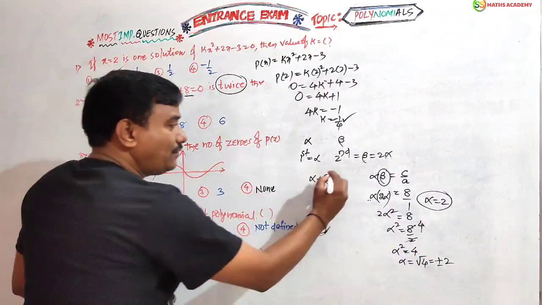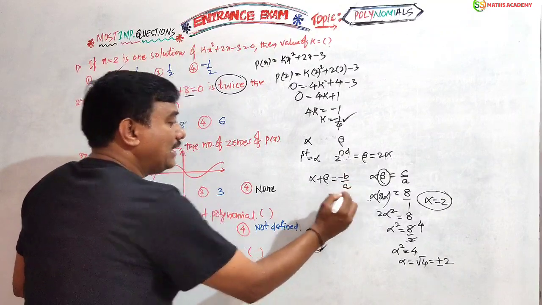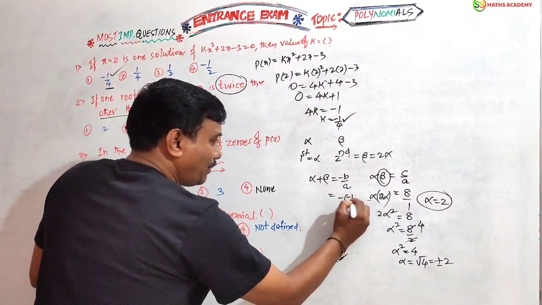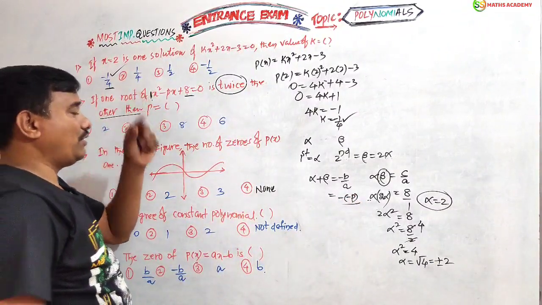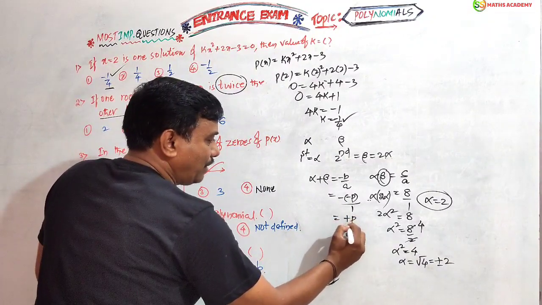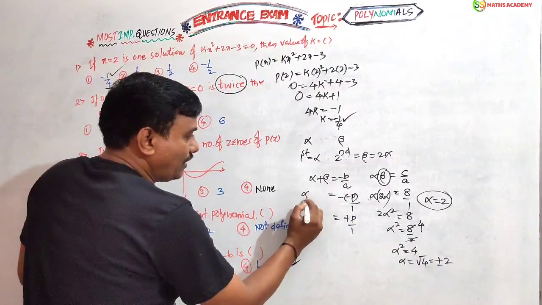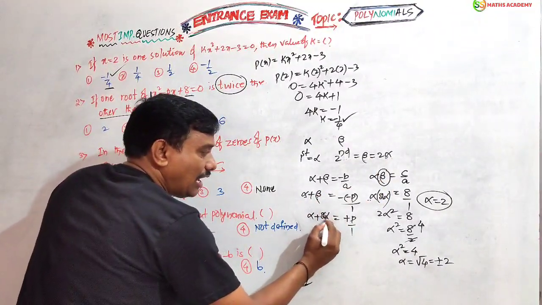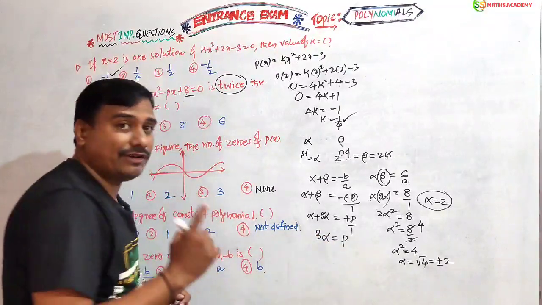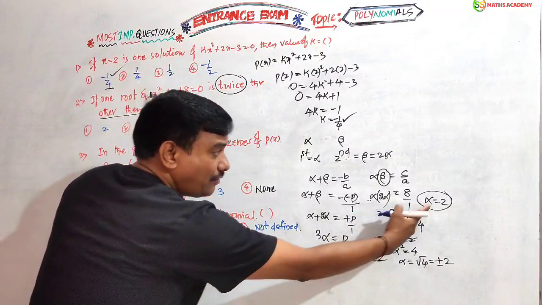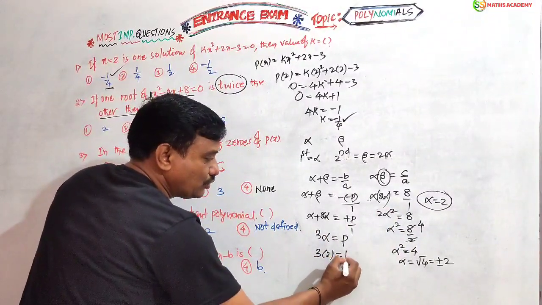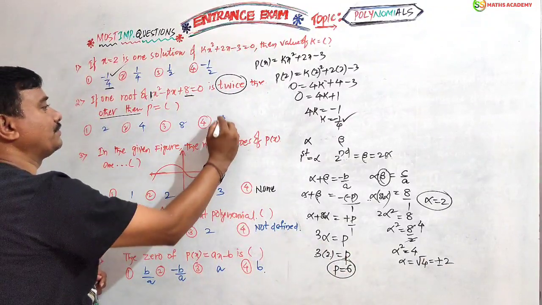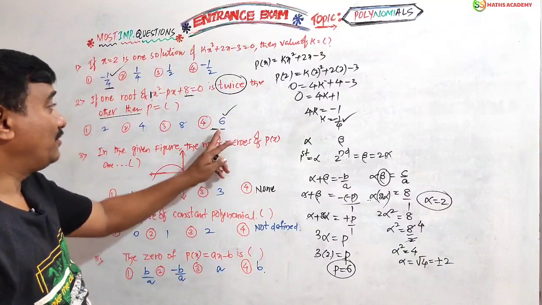What about alpha plus beta? Just now we discussed, minus b by a. What is b? The x coefficient. Here also a minus will be there. Minus of minus p by a, the x square coefficient 1, gives plus p by 1. Now alpha plus beta: alpha is alpha only, beta is nothing but 2 alpha. Alpha plus 2 alpha, 3 alpha, equals p by 1, means p. Just now we got the alpha value, substitute here. 3 twos are 6. So p equals 6. Got it? P equals 6.